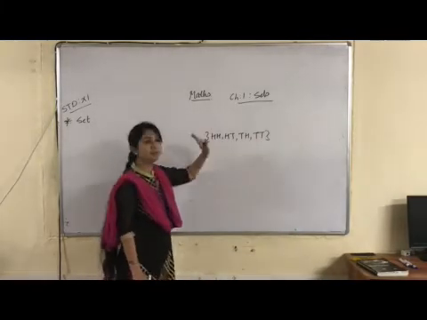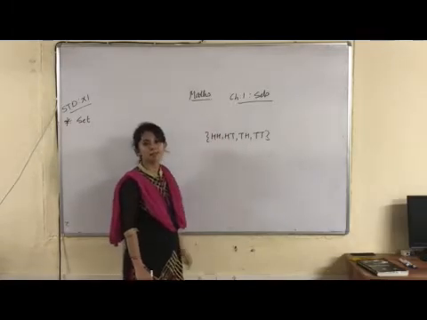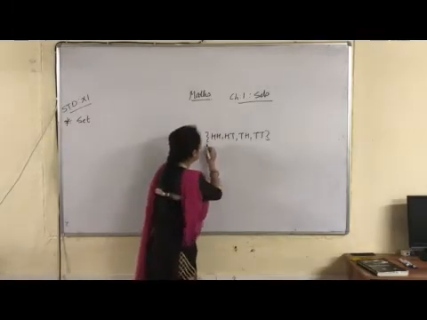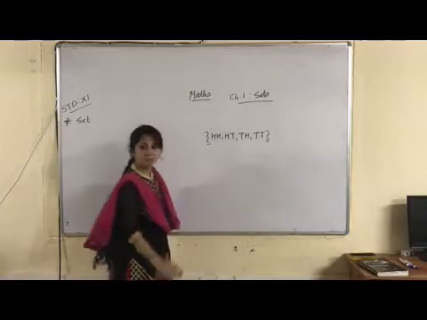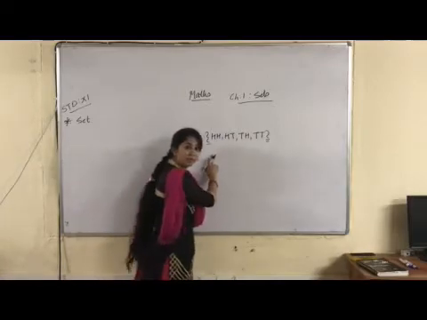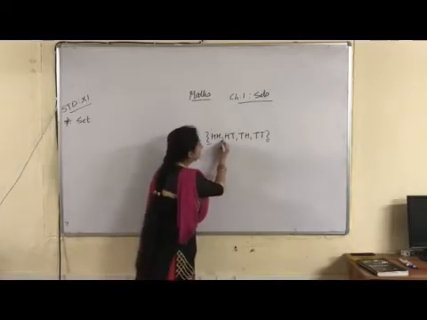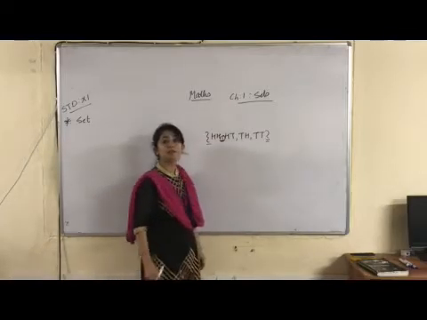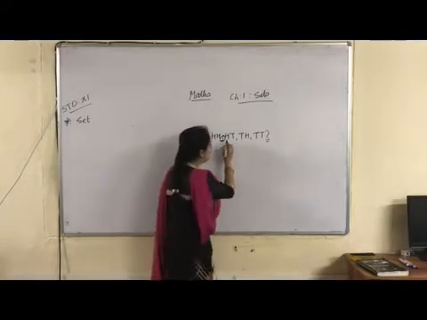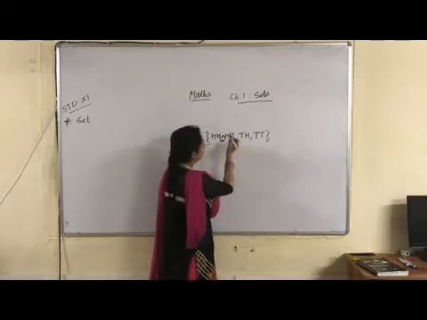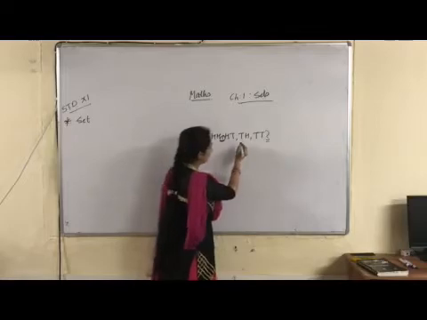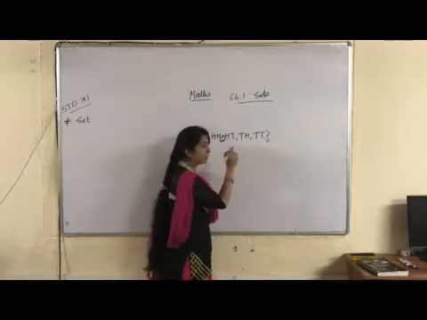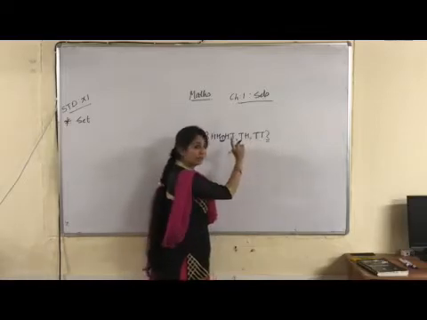Only these 4 possibilities are there, which we have always written within braces, or we can say curly brackets, separated by commas. Each thing is written only one time. HT one time, TH one time, TT one time.